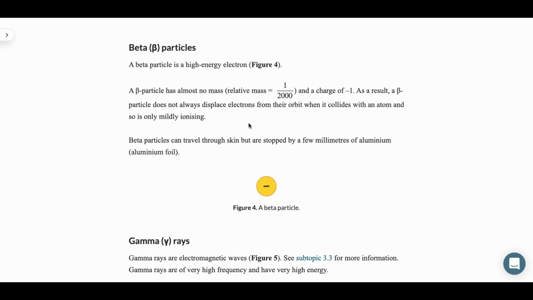So beta particles are essentially high energy electrons. So they're basically electrons. And they have almost no mass, which is 1/2000, which is very, very light, and have a charge of -1. Hence, they are only mildly ionizing, as I have explained before.